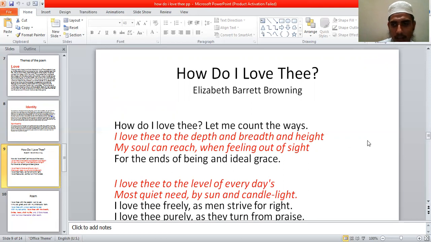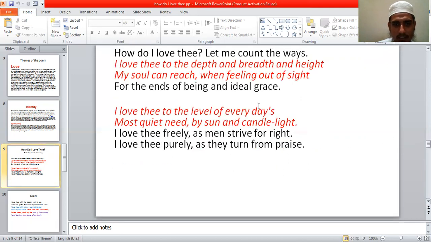And then there are another two lines, that I love thee to the level of everyday's most quiet need, by sun and candlelight. Dear students, it's a fantastic image and a supreme example of this poem. She says that I love thee to the level of every day's most quiet need, by sun and candlelight. Sun and candlelight means day and night. By day and night, human beings need